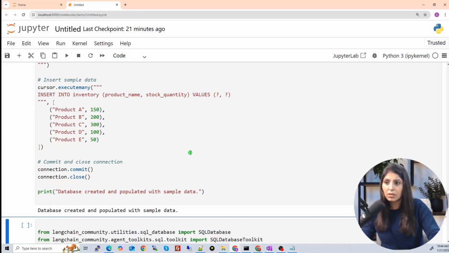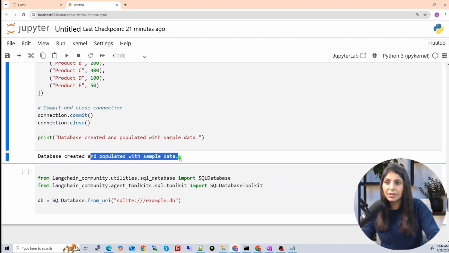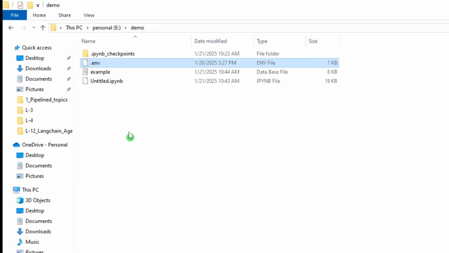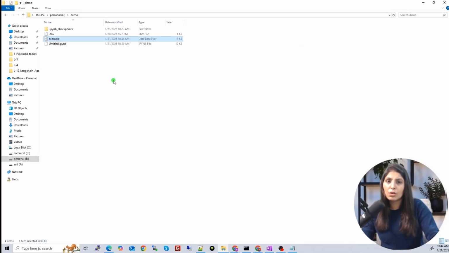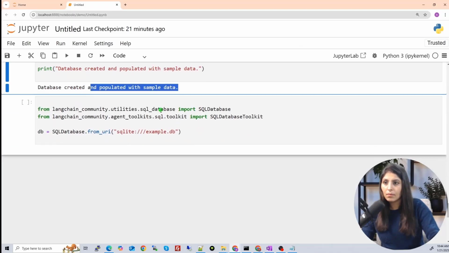Let's run it. So database created and populated with some sample data. Let's open the demo folder. See here we have example.db. Now on this database, we will use the SQL database tool to fetch the data or to perform any sort of queries we want to perform.